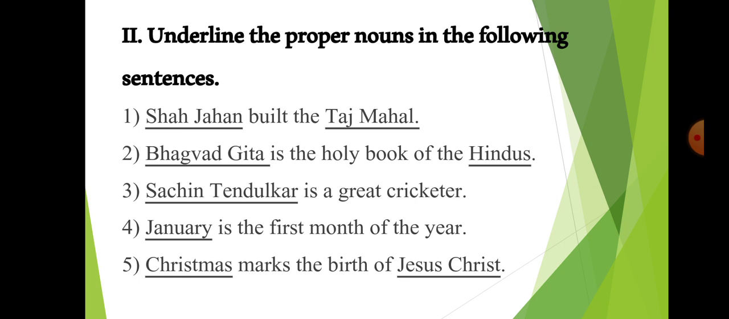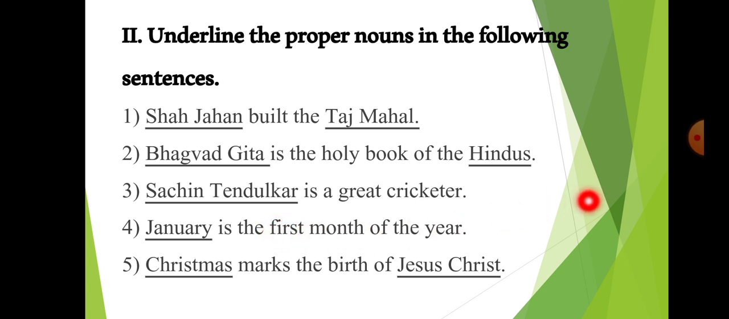Third sentence is Sachin Tendulkar is a great cricketer. Now, Sachin Tendulkar is a name of a person. It is a special name given to a person. That is why Sachin Tendulkar is a proper noun. Then in fourth sentence, January is the first month of the year. Now there are different names given to different months. For example, January, February, March, April. So January is a special name given to that one month. That is why January is a proper noun.